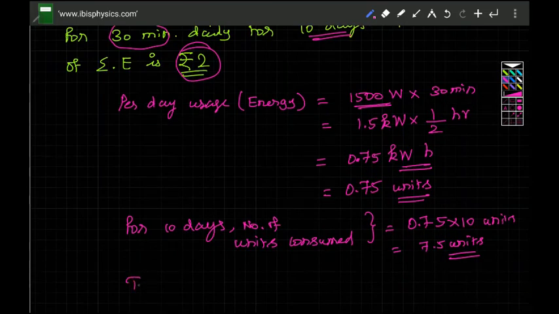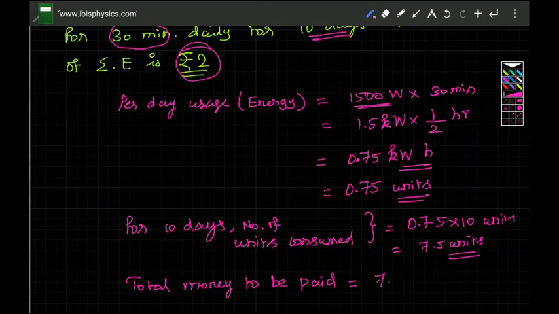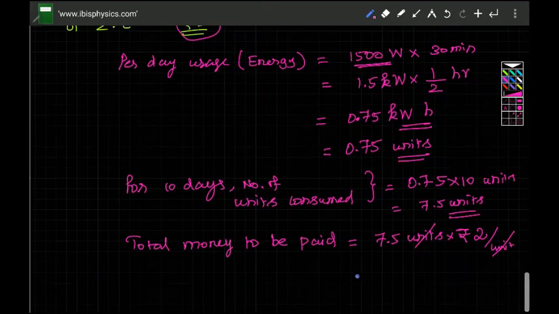Then the total money to be paid to the electricity department is 7.5 units into 2 rupees per unit. So unit and unit will be cancelled. 2 into 7.5 is 15 rupees. So the total amount to be paid is 15 rupees.